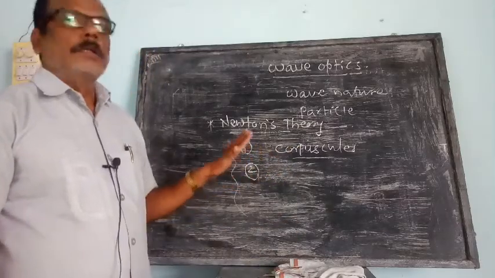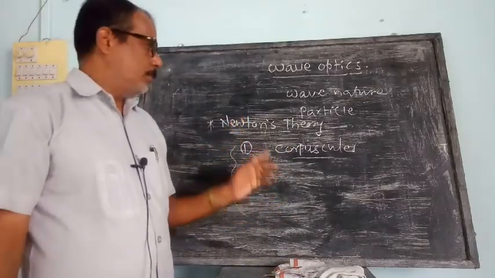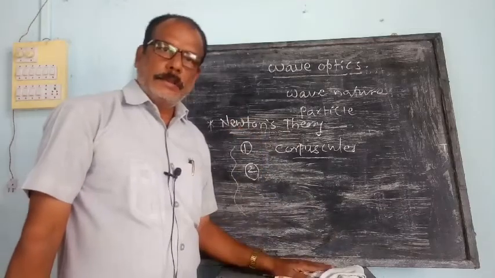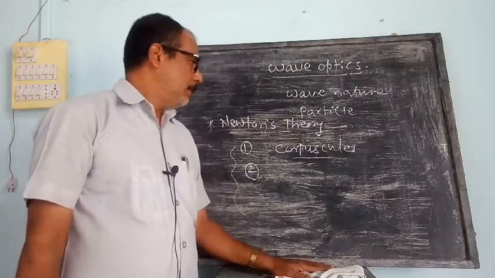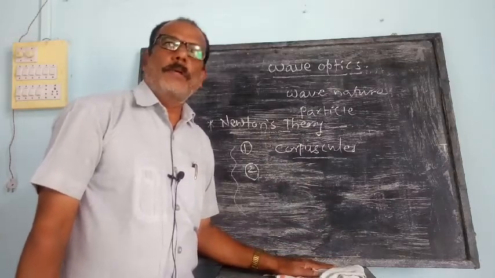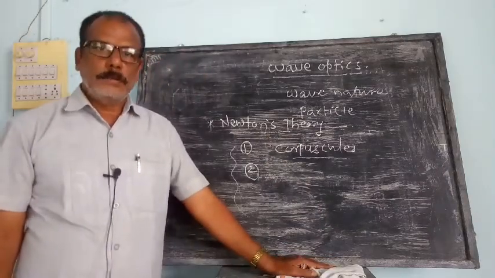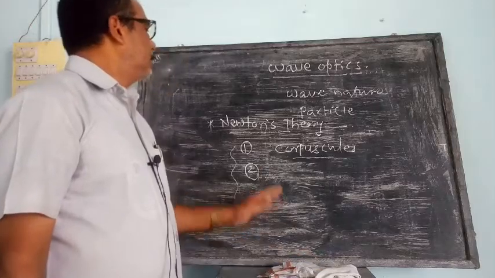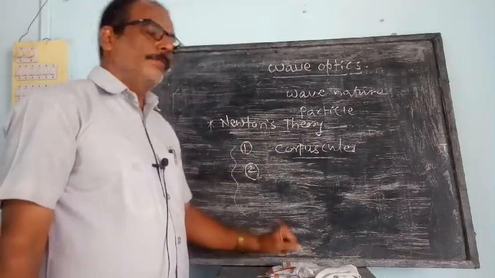There are some drawbacks also of this theory. For example, Newton's corpuscular theory cannot explain properties of light like interference and diffraction. These cannot be explained on the basis of this theory.